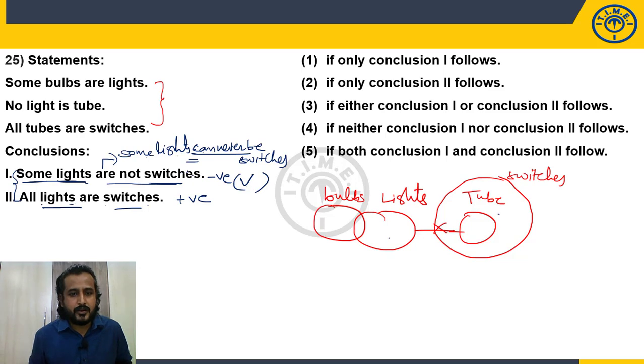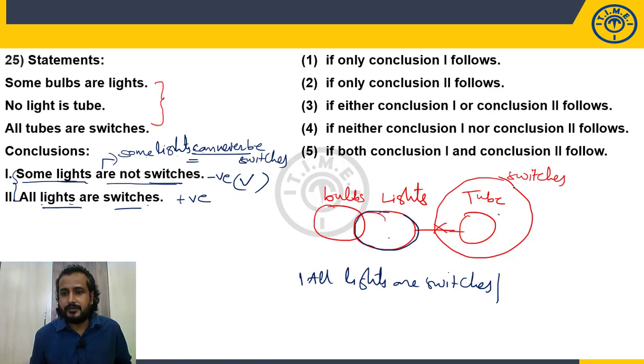When the negative conclusion is true, we will be drawing the alternate diagram. What is the complementary pair of this? Some lights are not switches, so all lights are switches. This I am going to prove. All lights are switches. Now, is it possible to prove? Is it possible to place all these lights within the switches? Yes. Because there should not be a relation between lights and tube, but all lights can go inside the switches. I may draw the lights here, and lights should have a relation with bulbs. Is it violating any of the statements? No. It is not violating any of the statements.